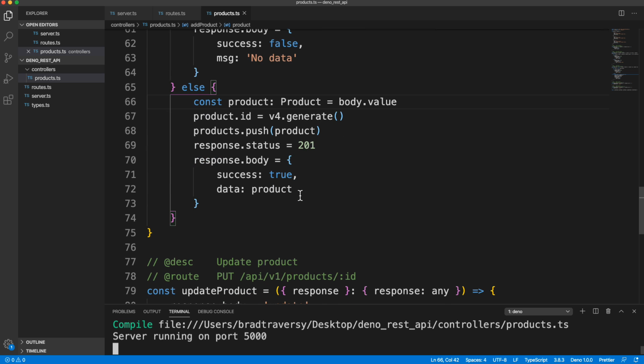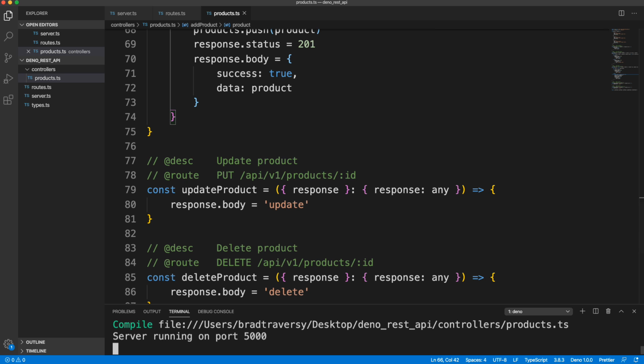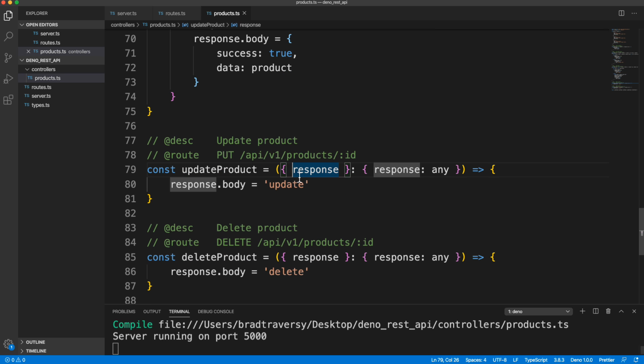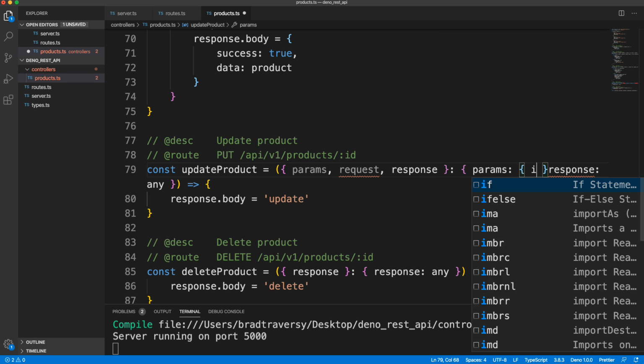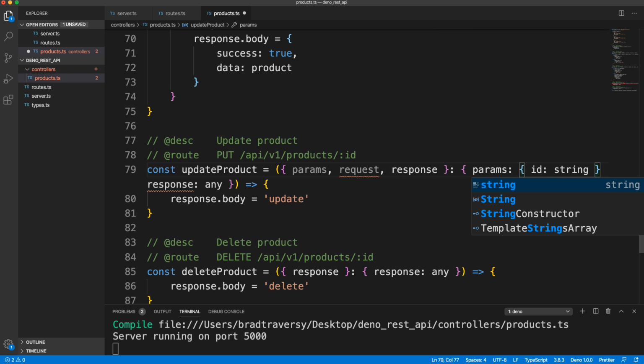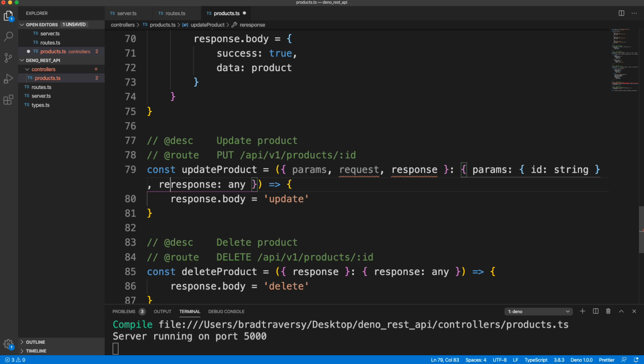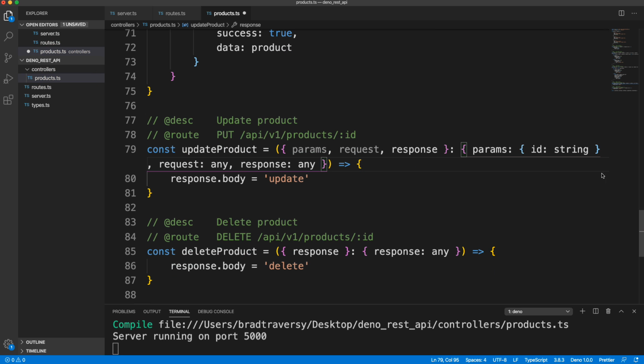So now let's do the update. So with the update, we're going to need params, we're going to need request and response. So over here, let's say params, which is going to have an ID, which is a string, and then after that we have request, which is any, and response, which is any.